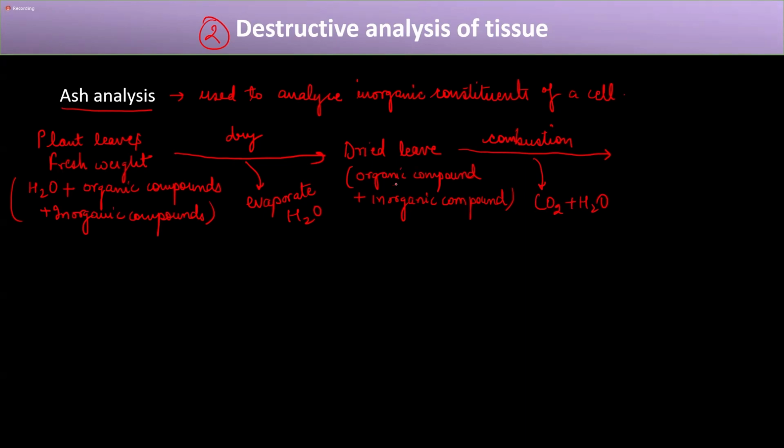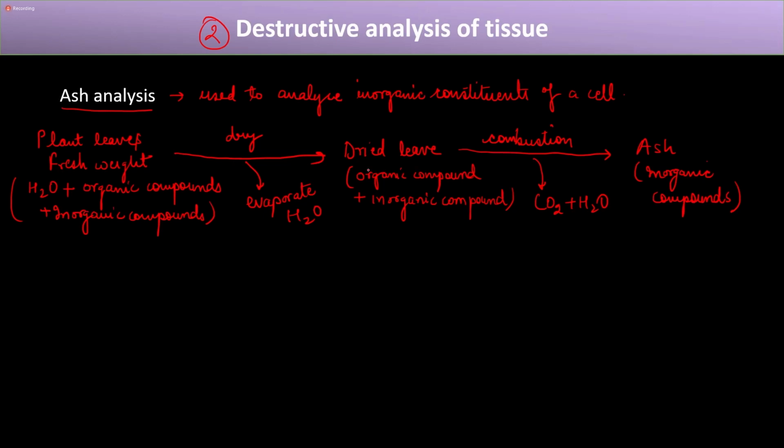So all the organic compound upon combustion will be converted into carbon dioxide plus water. So what will we be left with? The dried leaf upon combustion will form ash, right? It will form ash, and this ash will comprise inorganic compounds.